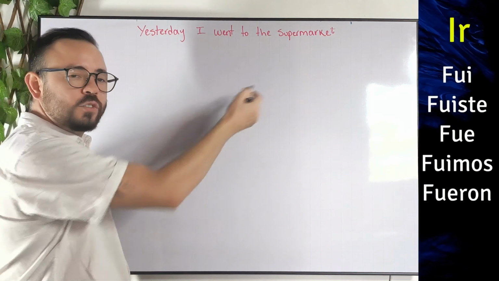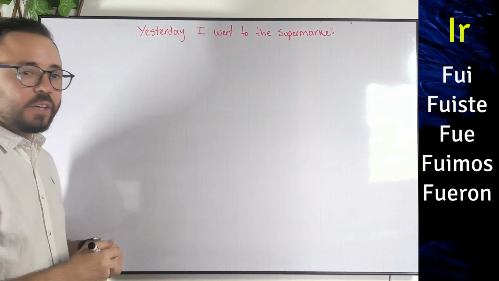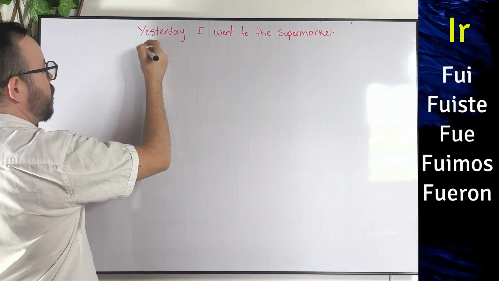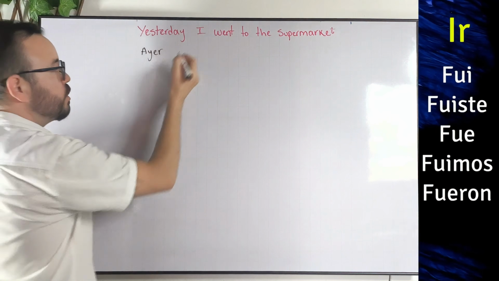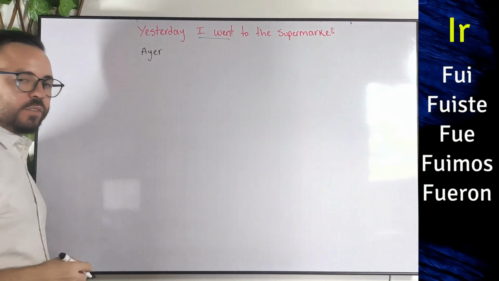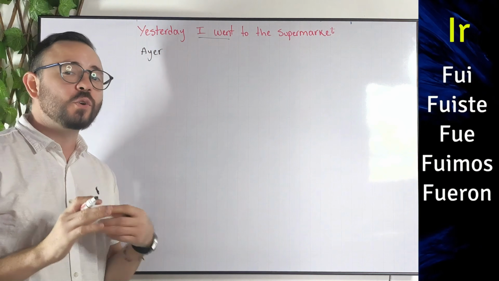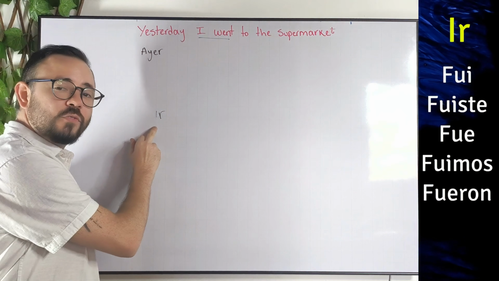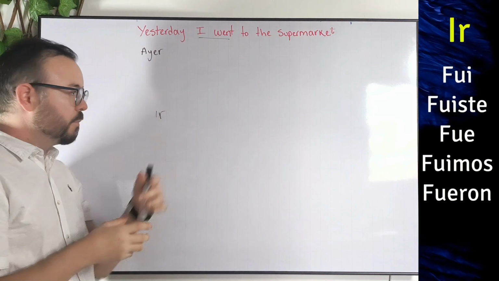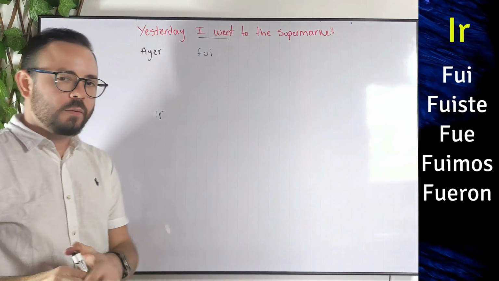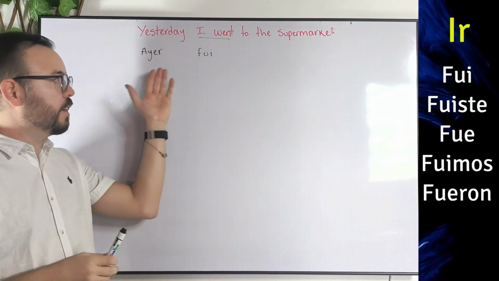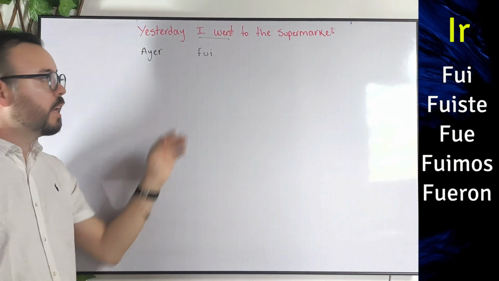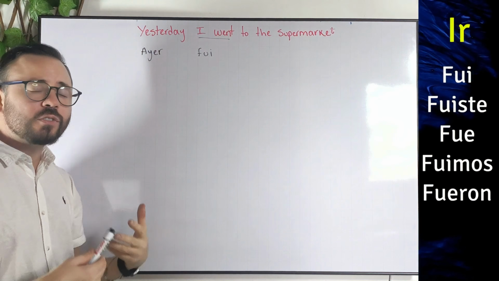Yesterday, I went to the supermarket. So how do we say yesterday? Well, probably a lot of you already know that we say ayer. Then we just need this part: I went. Went comes from the verb to go, okay? But in Spanish, it's ir. Now, how do we conjugate this verb in the past? Well, as you can see there, we say fui, okay? Fui. Now, we already have ayer fui. That means I went. Now, the rest of the sentence is just context, okay?